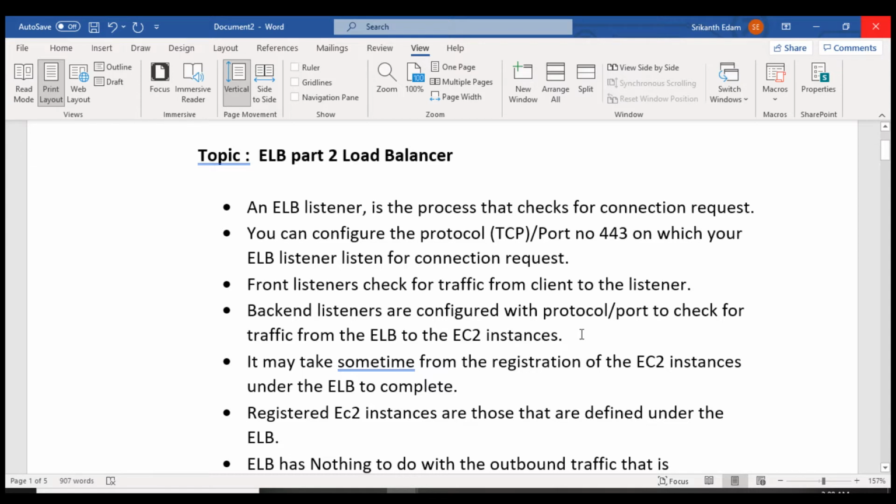Once the load balancer takes the request from the listener, it will move it to the backend listeners. In the backend listeners, we have to configure the protocol or the port numbers. Then the traffic will be moved to the EC2 instances.